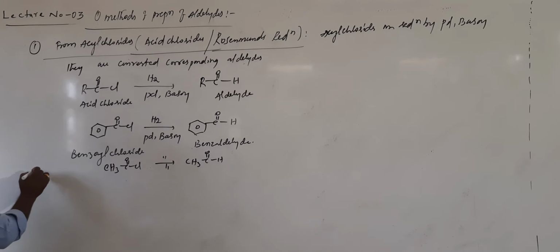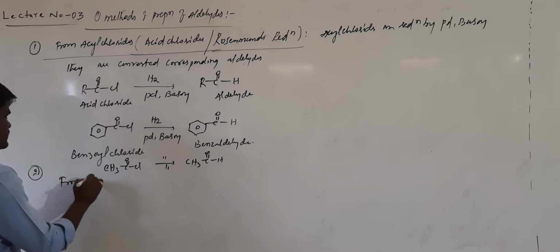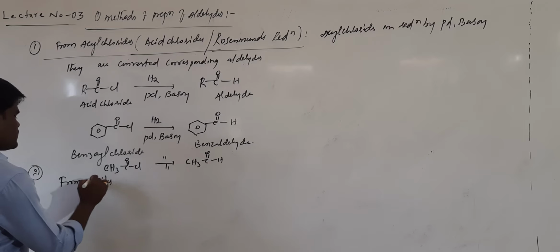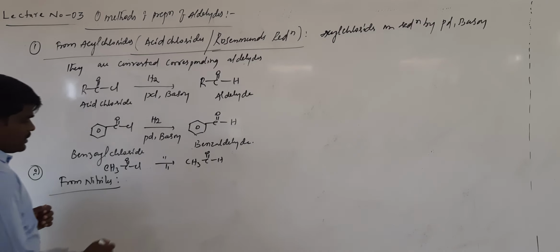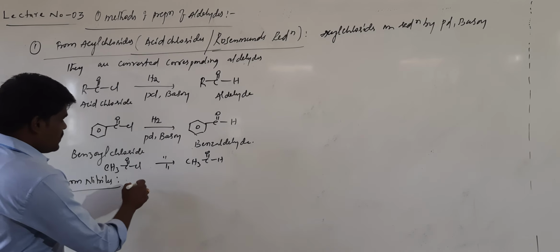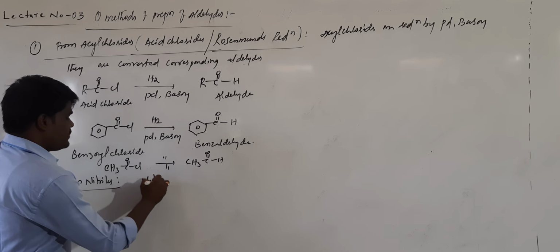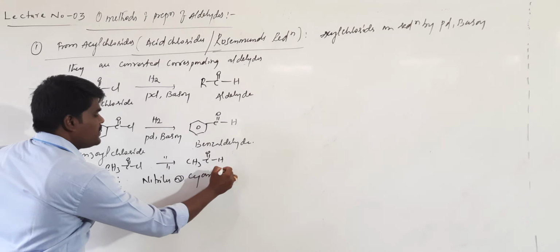This is the first method. If you are talking about the second method, it is from nitriles. What is meant by nitriles? Cyanides are called nitriles. Nitriles are nothing but cyanides.